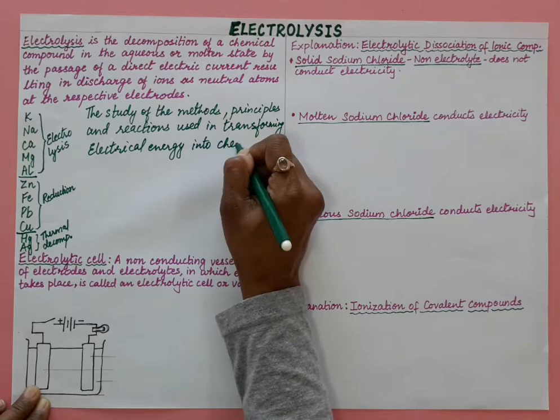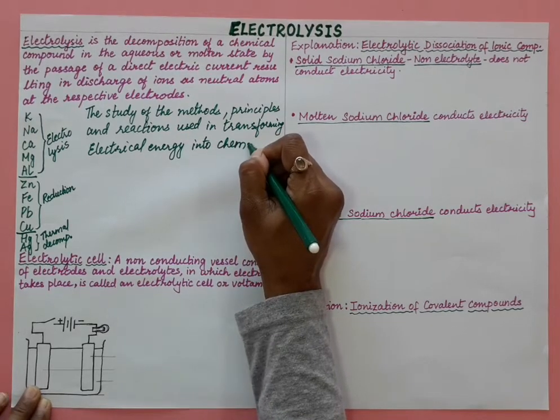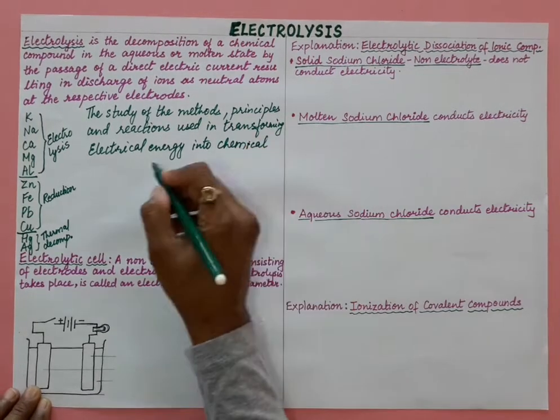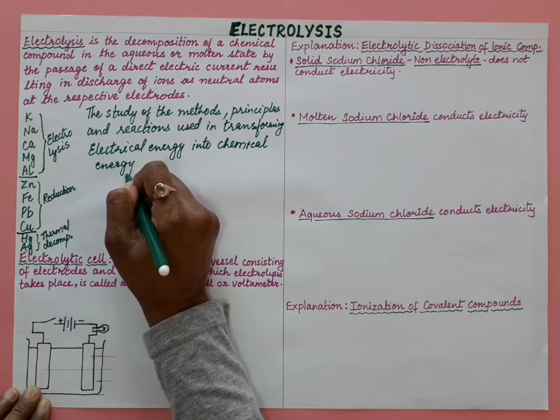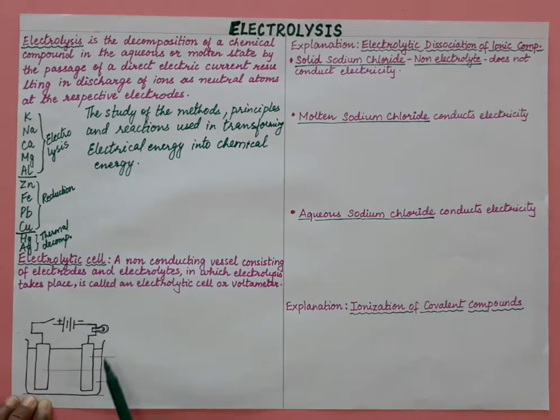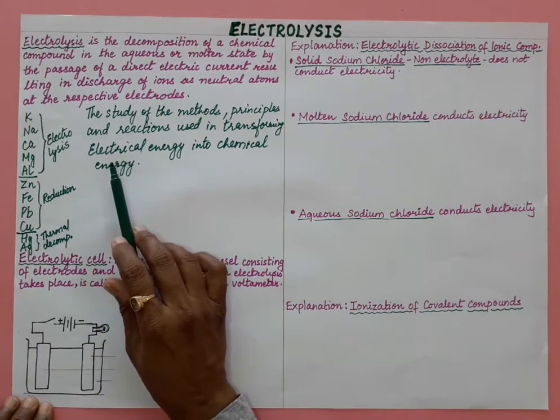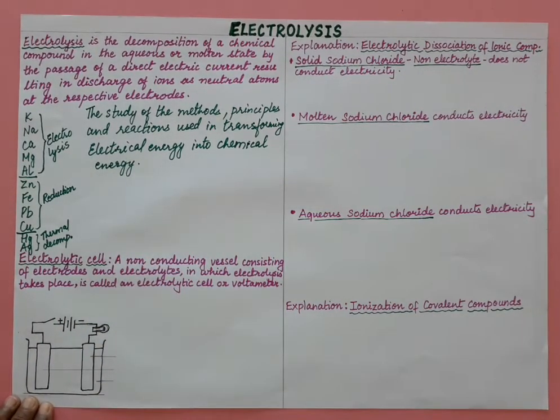When we pass current through a compound, it will decompose and a chemical reaction will take place. So electrolysis is the transformation of electrical energy into chemical energy.